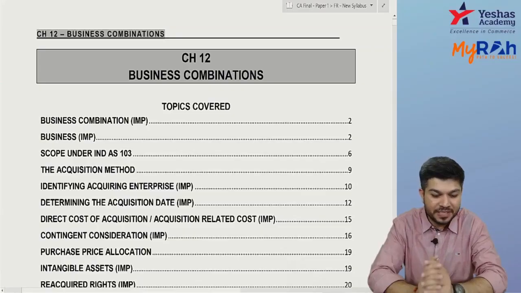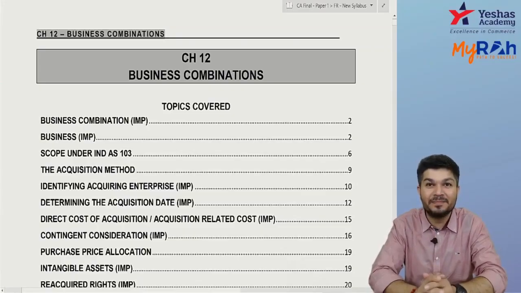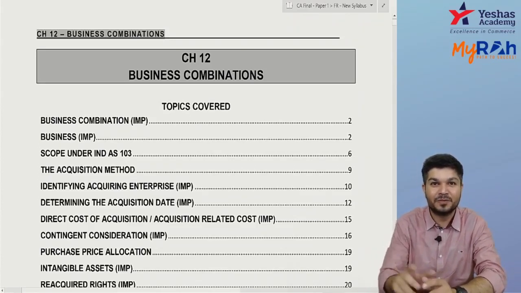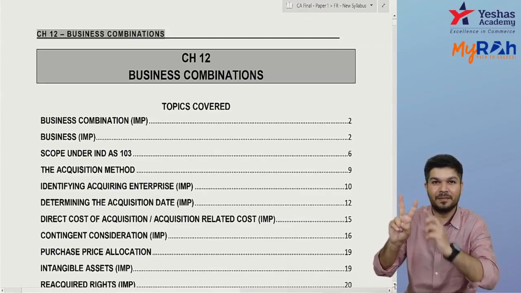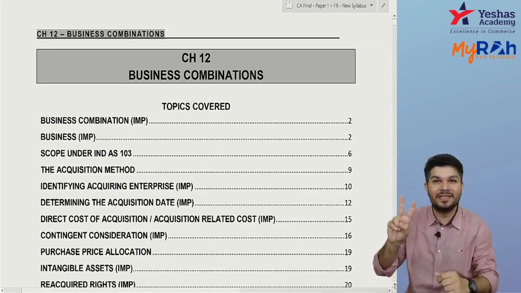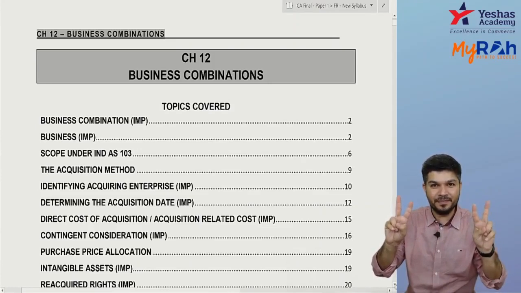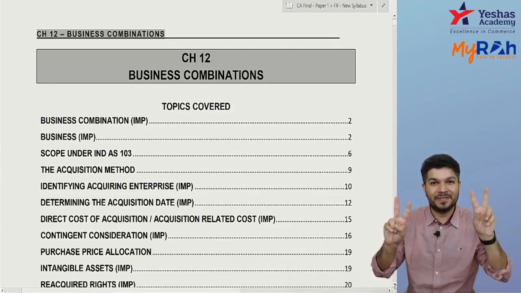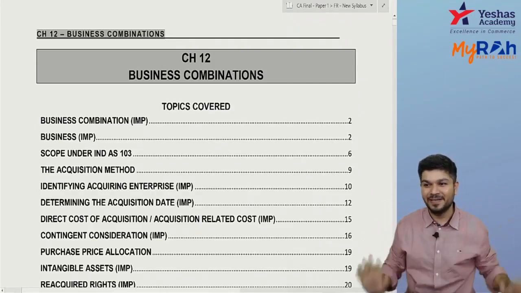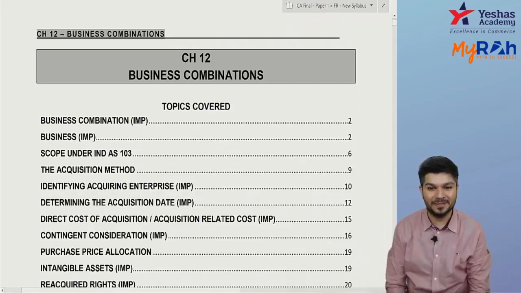We are starting with chapter number 12, that's business combination. A very, very important chapter. So chapter 12, chapter 13, business combination and consolidated financial statement, the total weightage is around 20 marks. I repeat, chapter 12 plus chapter 13, the total weightage is around 20 marks. A very, very important chapter this is.